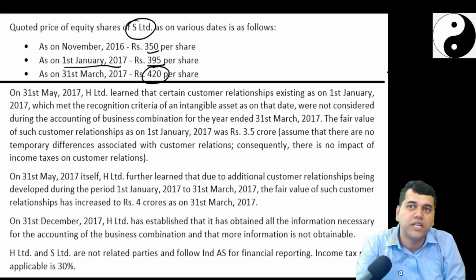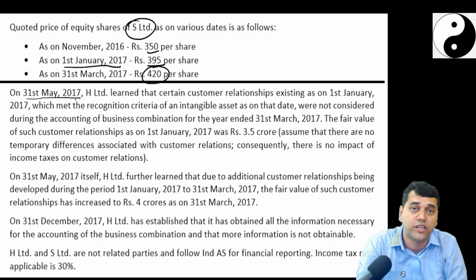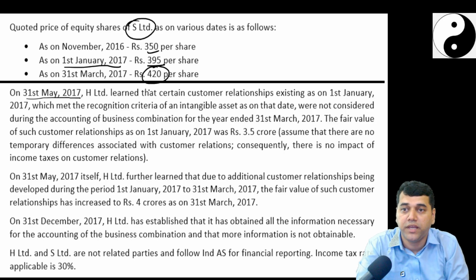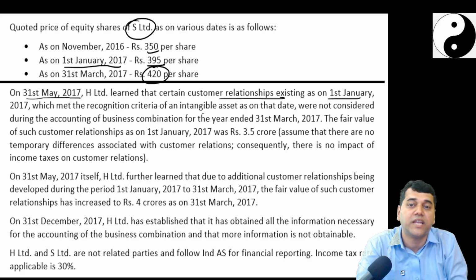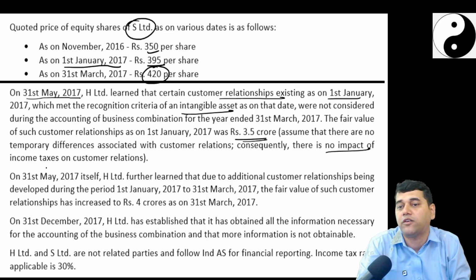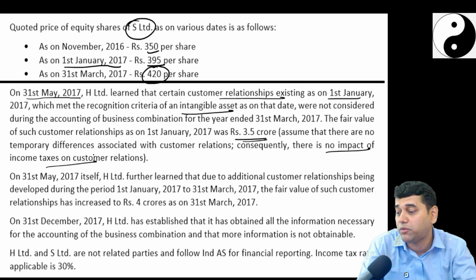Now, one more imaginary line you have to put. On 31st May 2017, see, acquisition happened on 1st January, and on 31st March you closed your books of accounts. On 31st May, H learned that a certain customer relationship existed on 1st January, which meets the criteria of an intangible asset, but you didn't calculate it. The fair value of such a relationship is 3.5 crore, and assume there is no temporary difference associated with the relationship. There is no impact of income tax. They said, okay, good, don't bother about the deferred tax here. Followed, no? Just ignore it.